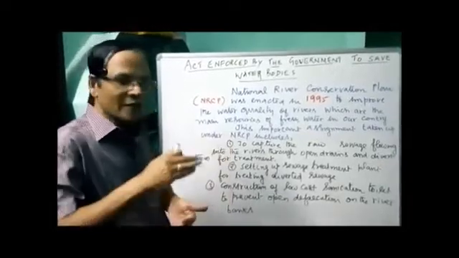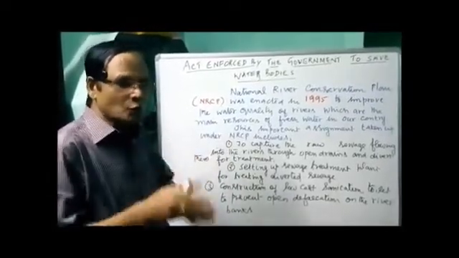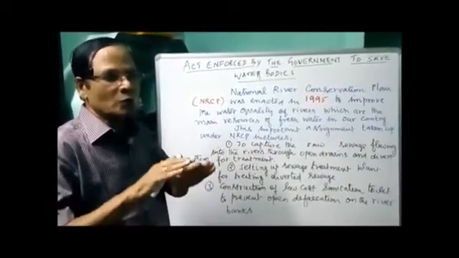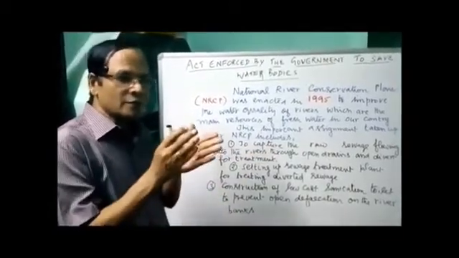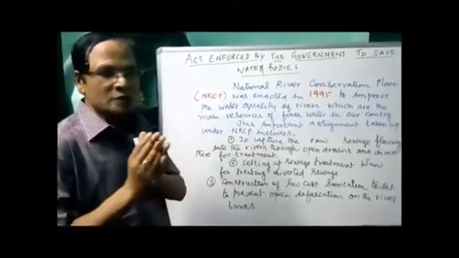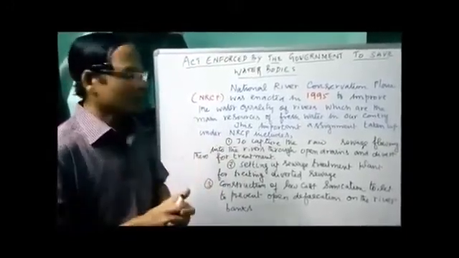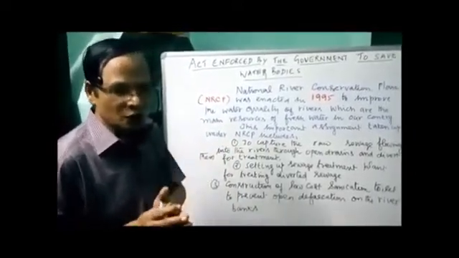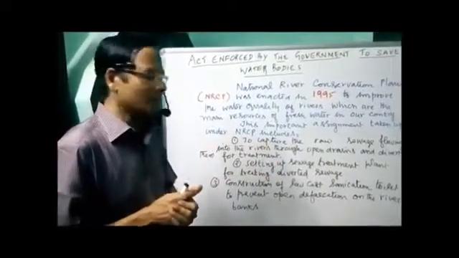Number one, to capture the raw sewage flowing into the rivers through open drains, and divert those sewages towards the treatment plant for treatment. This is number one: capturing the sewage and then diverting it to the treatment plant.